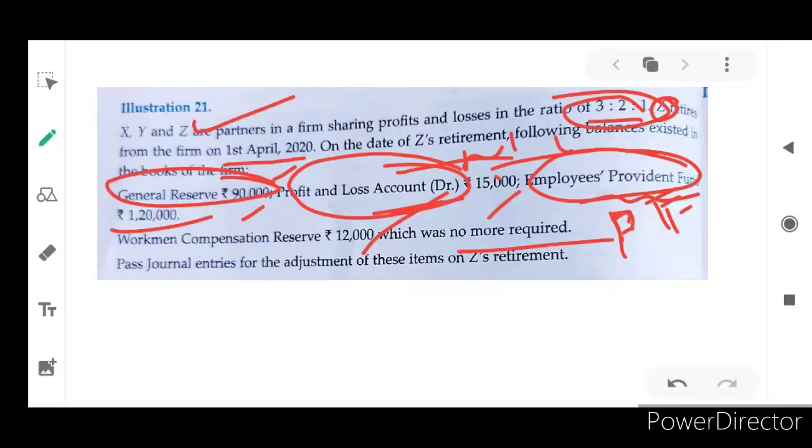By chance, A is an employee in an organization. He has been working for 10 years. Each and every month they take 5% of his salary as provident fund. That 5% will be allotted. For example, 5% means 1,000, you can take. Then the organization will give 2,000.